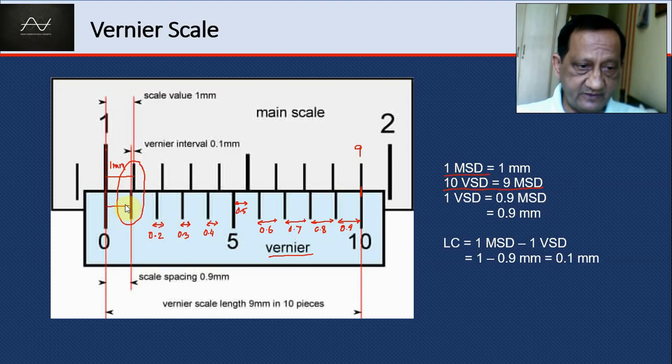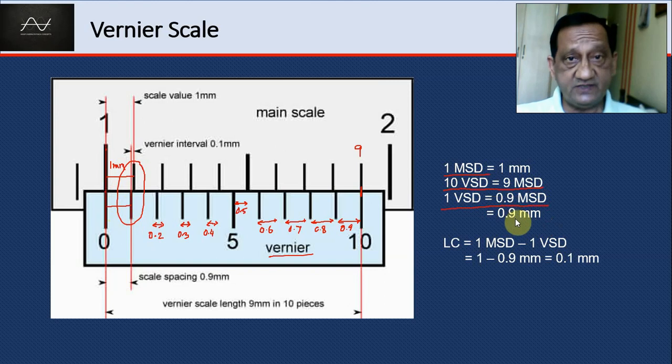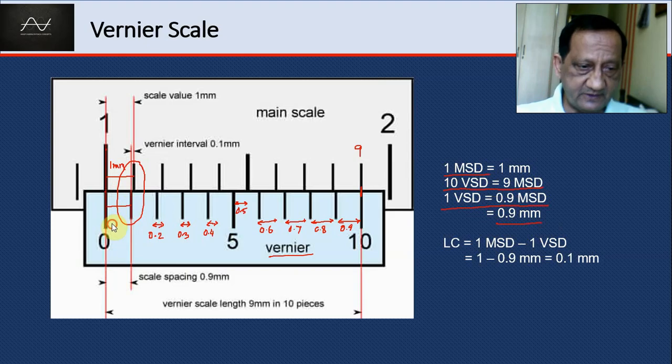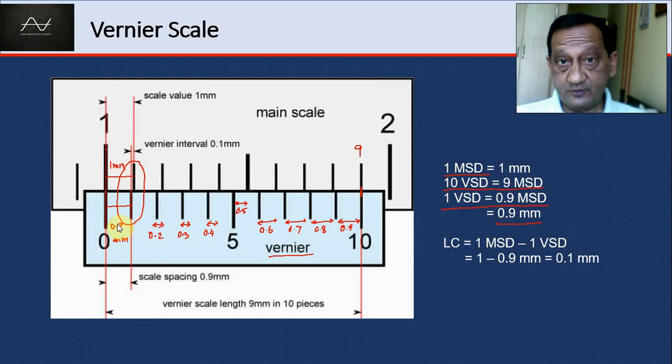And from here to here, it is one division of the vernier. Now, one vernier scale division is 9 by 10 of a main scale division, so 0.9 MSD. 1 MSD is 1 mm, so 1 VSD is 0.9 mm. The gap between them is 1 mm minus 0.9, that is 0.1 mm, and that is the least